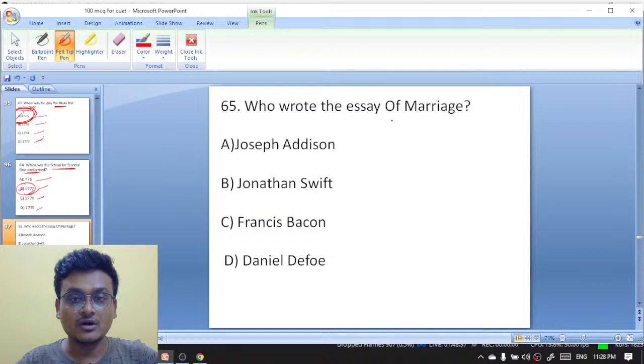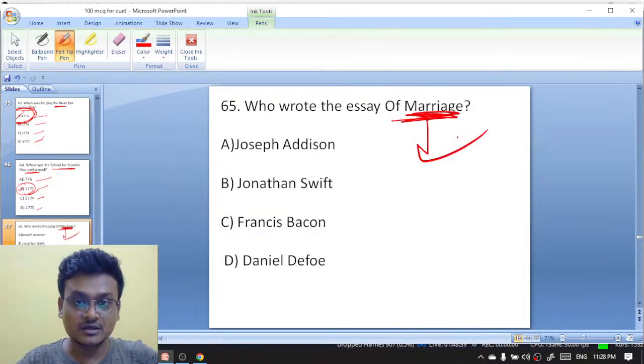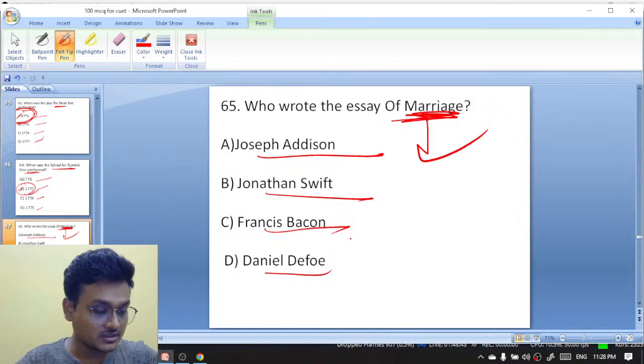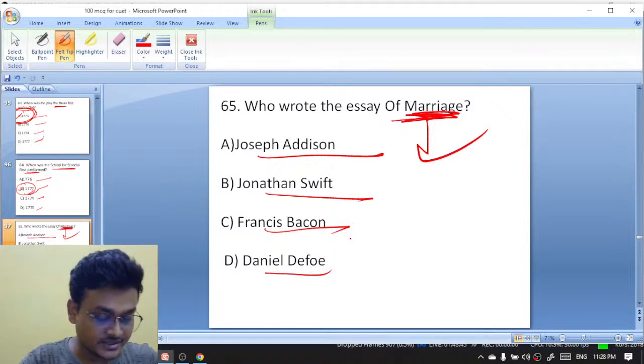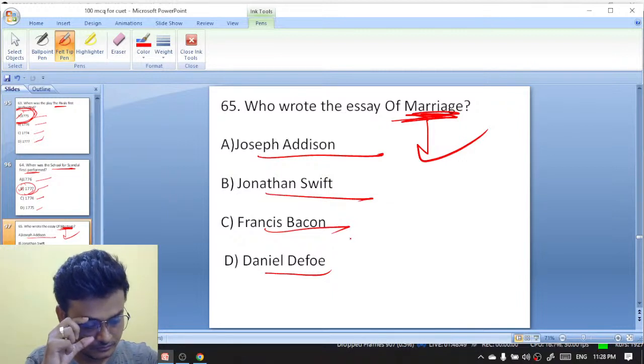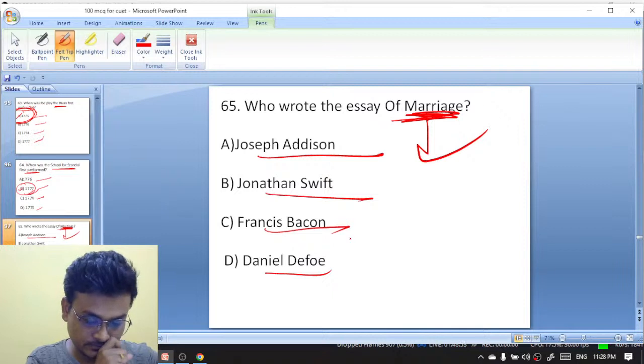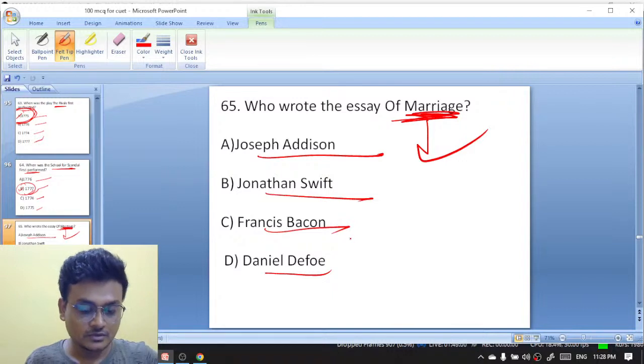Who wrote the essay Of Marriage? Joseph Addison, Jonathan Swift, Francis Bacon, Daniel Defoe. The essay Of Marriage. I told earlier, yes, I can remember.